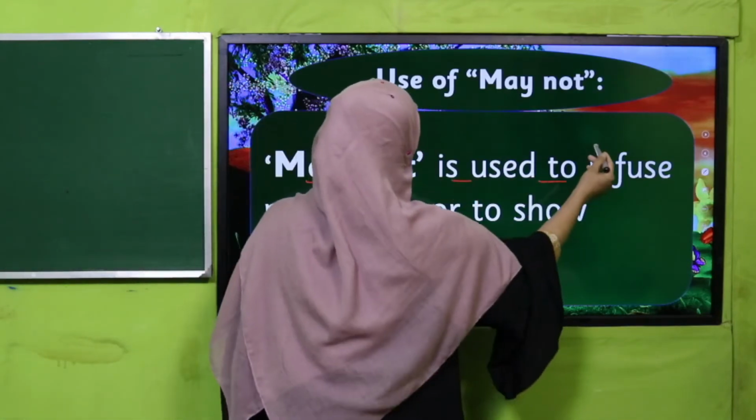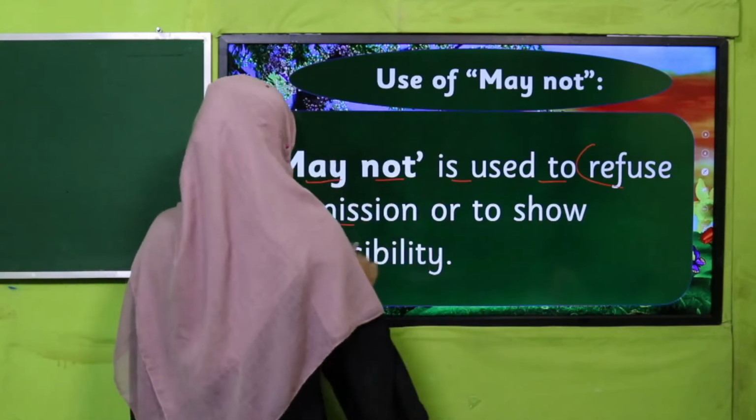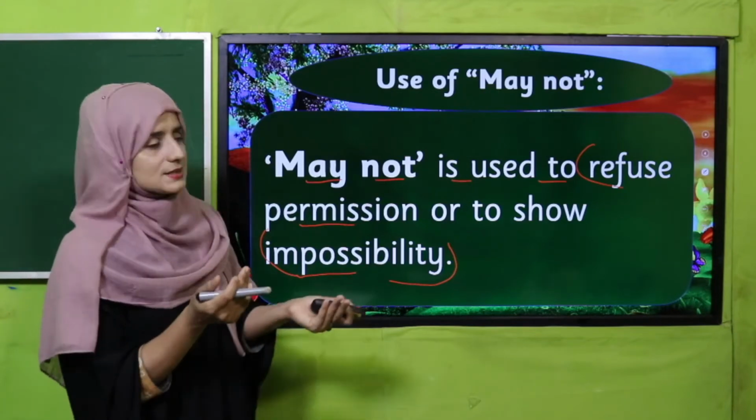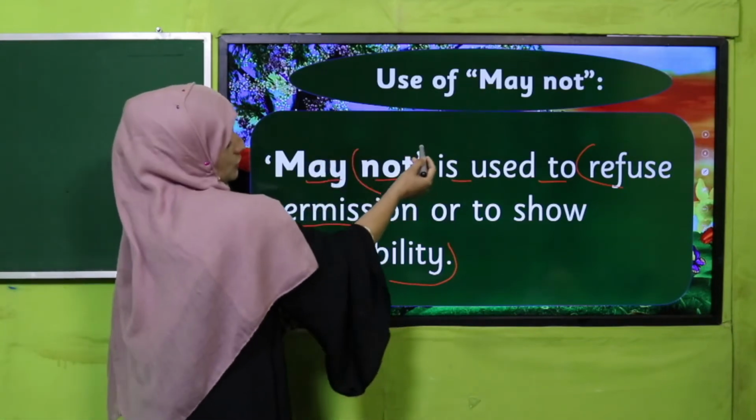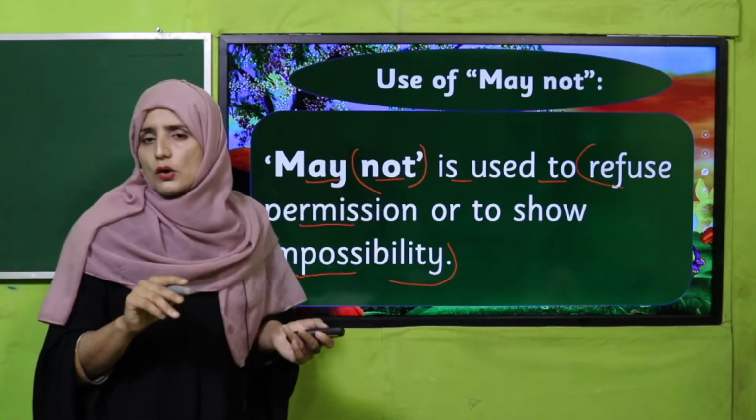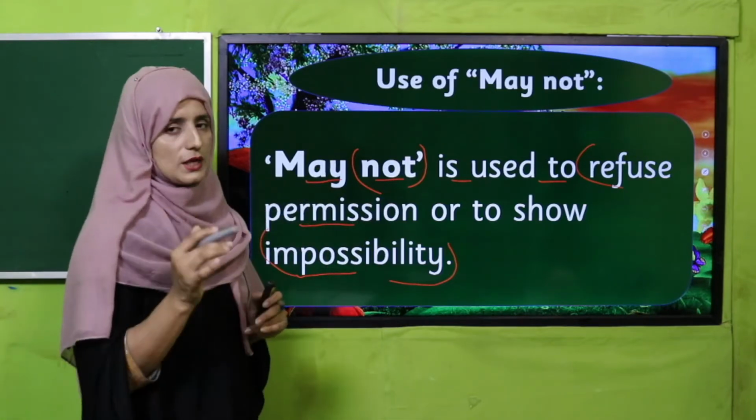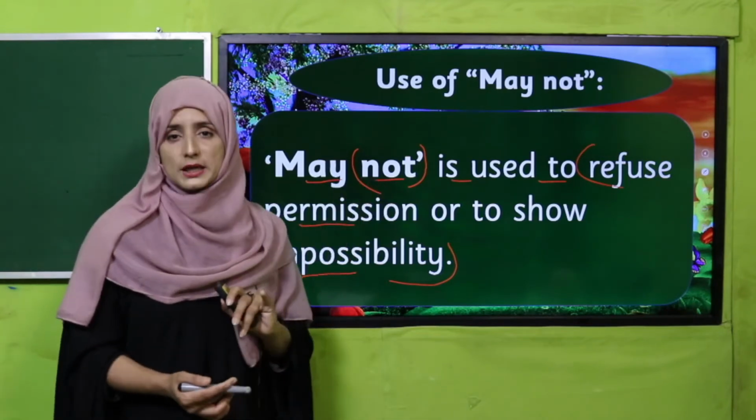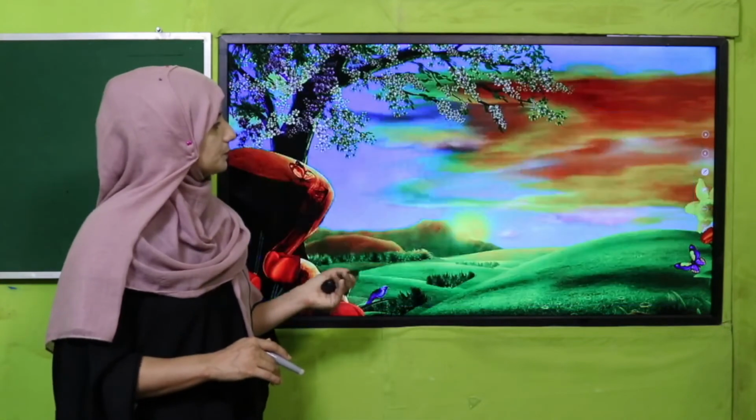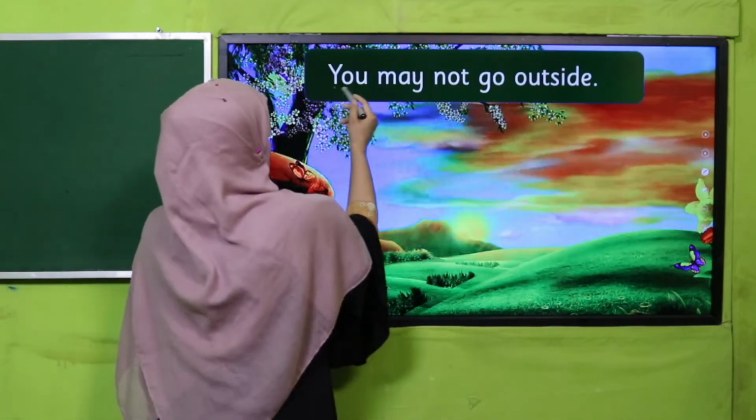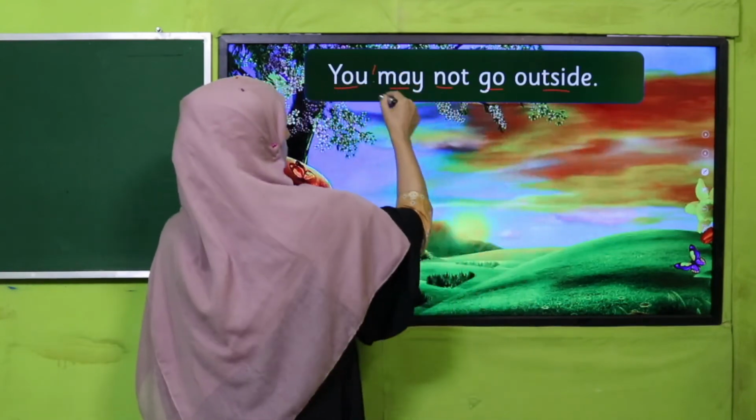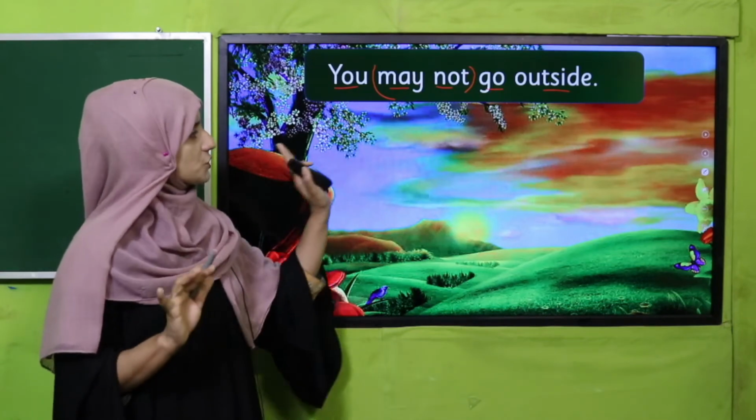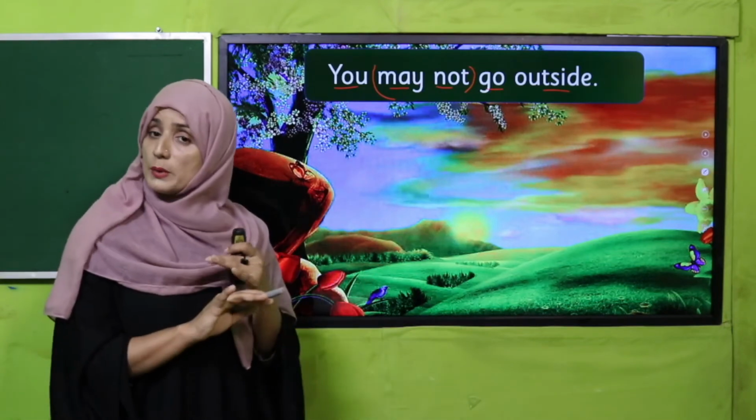Next, use of may not. May not is used to refuse permission or to show impossibility. Same thing, just that when there is no possibility and when we don't want to give permission to anyone, then we refuse. How do we refuse? We just add not with may. See in examples: you may not go outside. Now this is rejection. Permission is rejected here: may I go outside? You may not go outside.